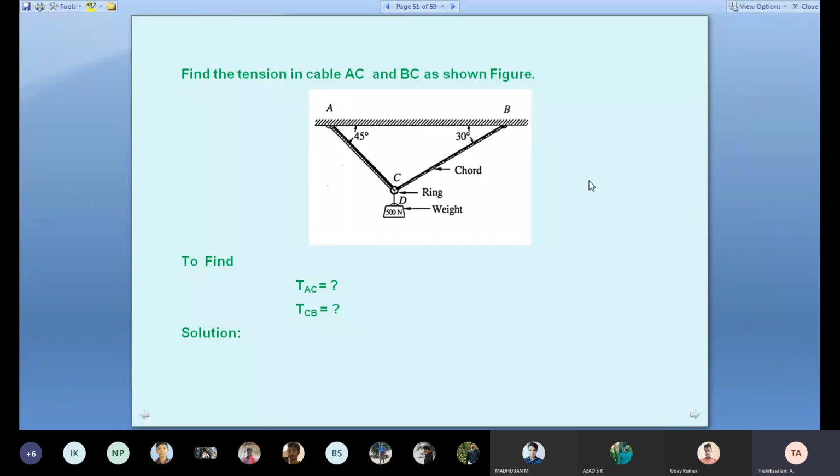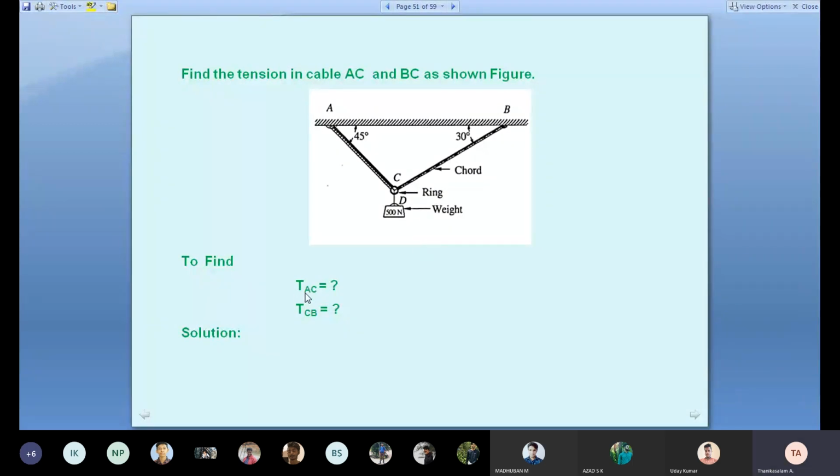The same type of problem we already did, where one bulb is hanging. I want to recollect some simple problems. Here, point C is the common point. When you solve engineering mechanics problems, take the common point, C, because all forces are connected there: C to B, C to A, C to D. The weight at CD is hanging downward, 500 Newton.